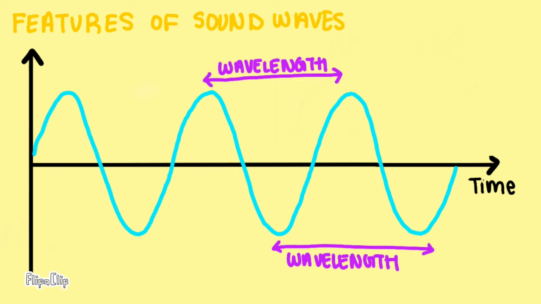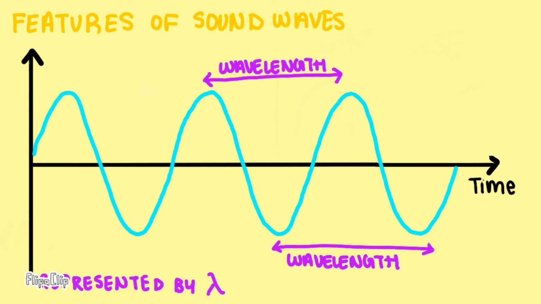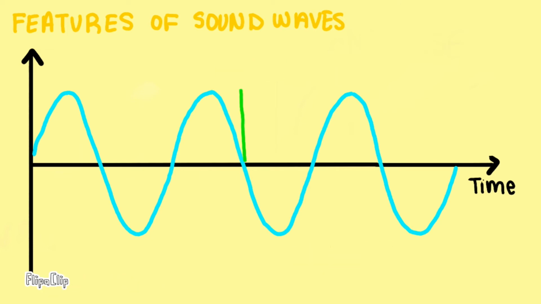Next, let's look at crests and troughs. A crest is the highest point of a sound wave and the trough is the lowest point. The horizontal distance between two crests or two troughs is known as the wavelength. Wavelength can be represented using the symbol lambda. The amplitude of the wave is the vertical distance between the resting position and the crest, or the distance between the resting position and the trough. We'll come back to amplitude later in the video.